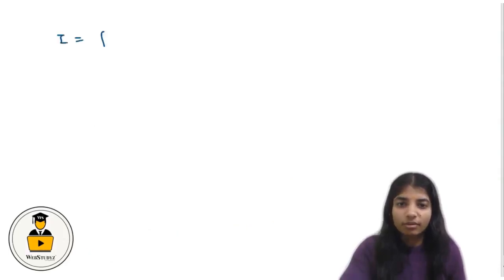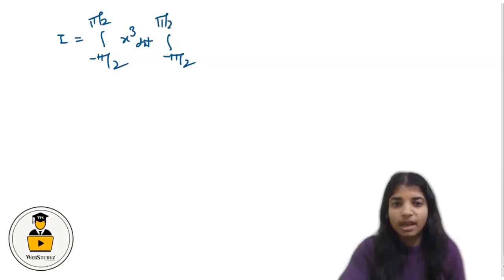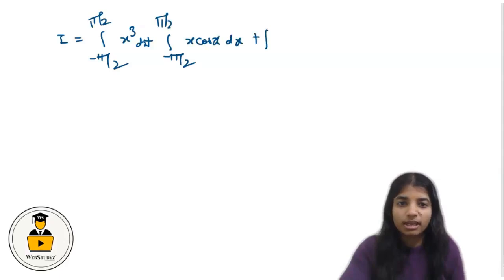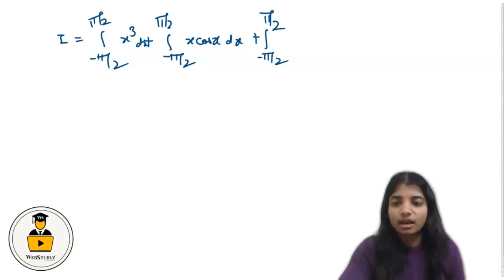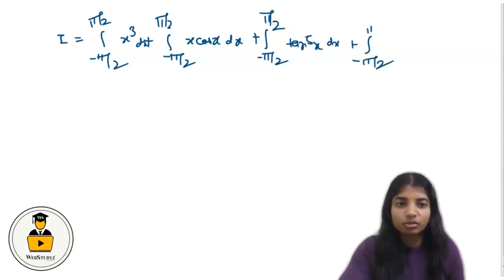So the value of I is equal to the integral from minus pi divided by 2 to pi divided by 2 of x^3 dx, plus the integral from minus pi divided by 2 to pi divided by 2 of x multiplied by cos x dx, plus the integral from minus pi divided by 2 to pi divided by 2 of tan^5 x dx, plus the integral from minus pi divided by 2 to pi divided by 2 of 1 dx.